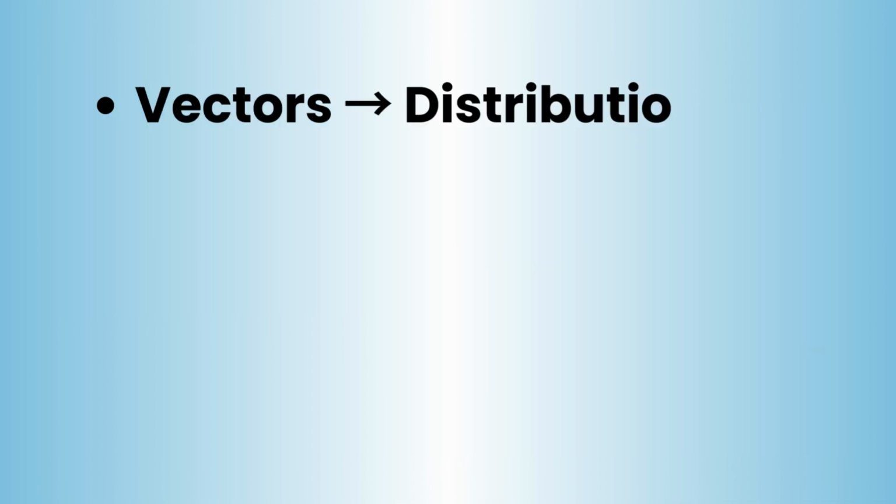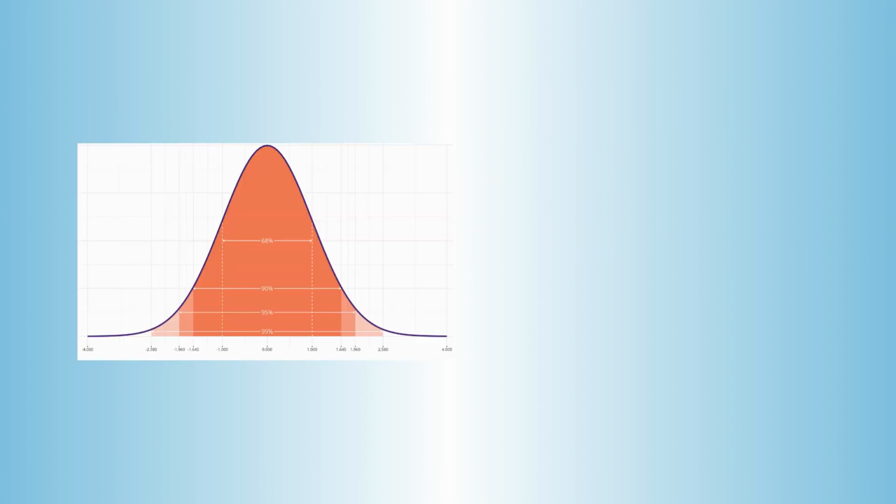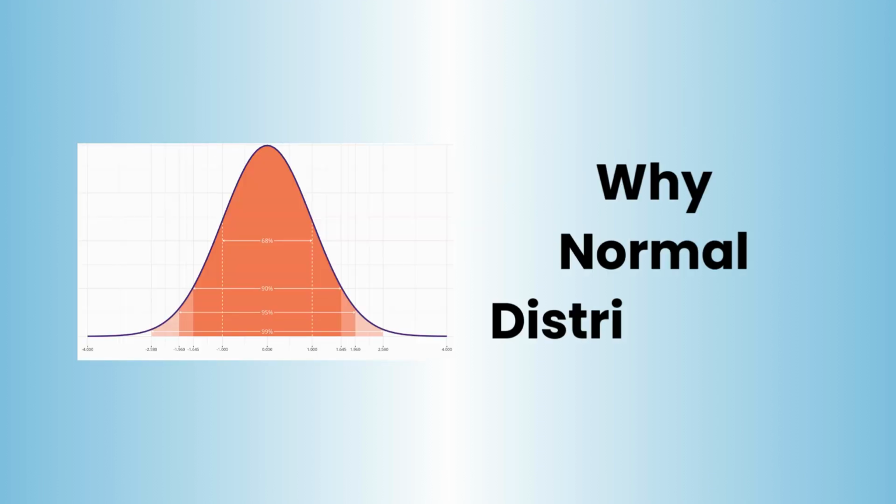So, we have redefined our world. We moved from deterministic vectors to probabilistic distributions. We learned that probability is a measure of belief, and the random variable is how we encode that belief in code. But in the code, I just assumed the data followed a normal distribution, a bell curve.